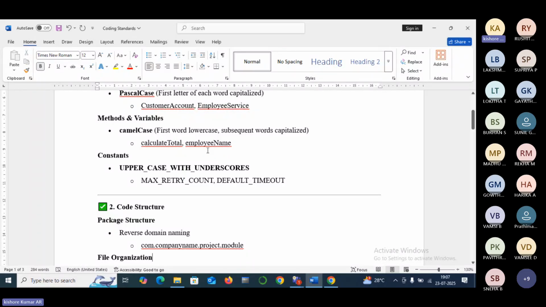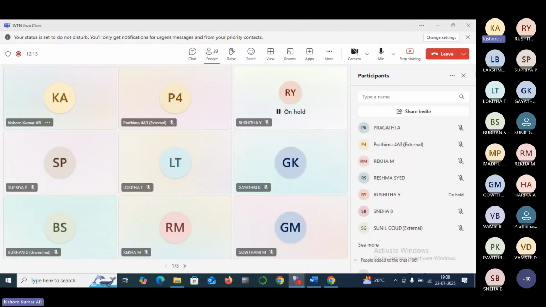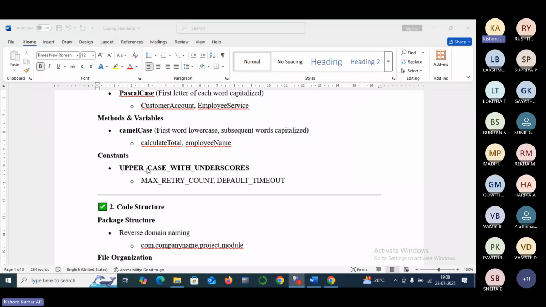Starting from the second word, the first letter is capital, so we call it a variable. If all the letters are capital letters, then we call it a constant.